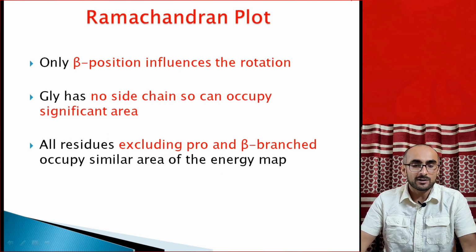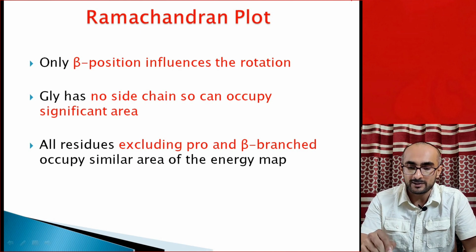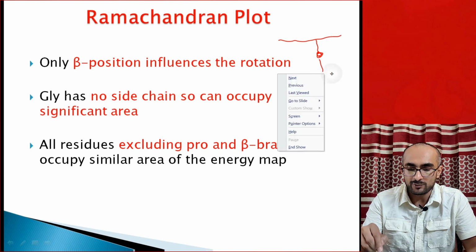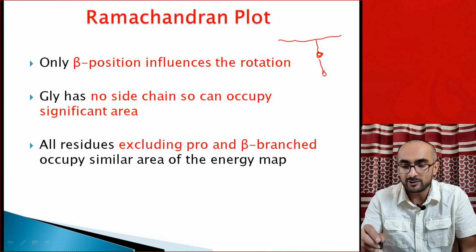And he also observed that only the beta position influences the rotation. Beta position means if you have, say, the main chain going like this, and you have a side chain. In the main chain you have a side group. For example, this is a carbon atom in the side group. Then you have another carbon, and so on, depending on the length or nature of the amino acid.